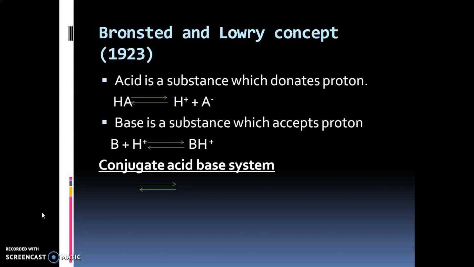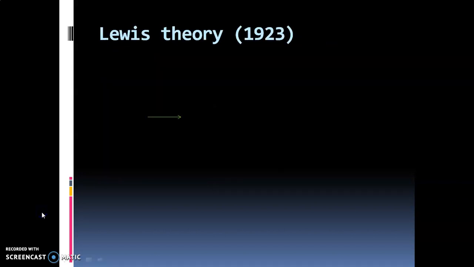So what is this conjugate acid-base system? Let us see. HA, when it reacts with a base B, forms BH+ and A-; that is, HA has donated its proton to B. So B gets converted to BH+. B is a base whereas BH+ is its conjugate acid. Now HA was initially an acid, but after donating the proton, it has converted to the base A-. So A- is the conjugate base of the acid HA.